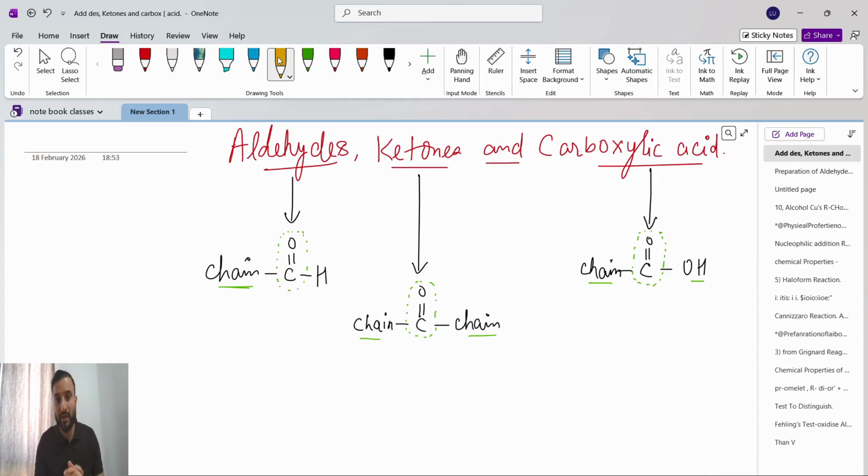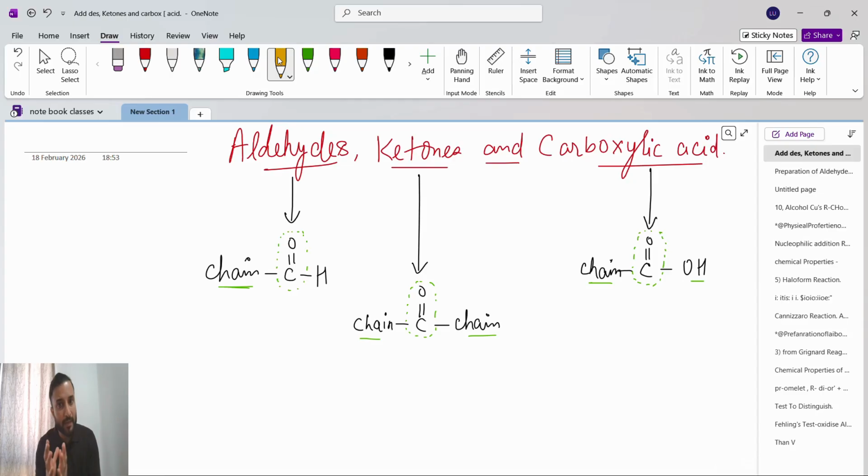In the last video I told you that up to haloalkanes, haloarenes, alcohols, phenols and ethers, 90 to 95% of the reactions we understand through the mechanism, how this thing breaks down and how that other thing gets bonded and produces the product. So we understood the concept and then we wrote the reaction.